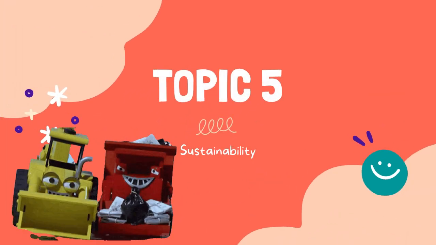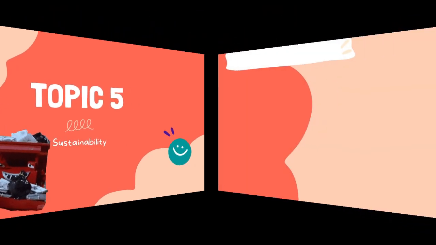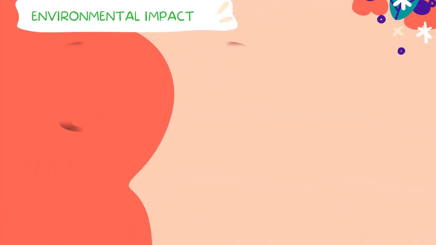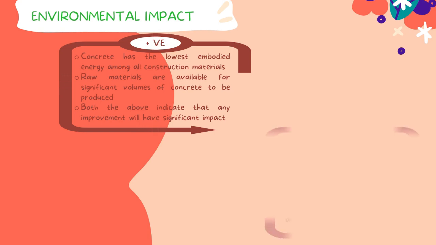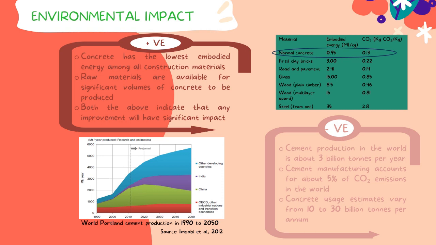We proceed with sustainability. Let's see the positive and negative impact of concrete to the environment. A positive impact of concrete to the environment is that it has the lowest embodied energy among construction materials. Its amount is only 0.95 MJ/kg, compared to other materials such as glass and steel at 5 to 35 MJ/kg. The raw material is available in significant volume for concrete to be produced, and it also indicates that any improvement has a significant impact.